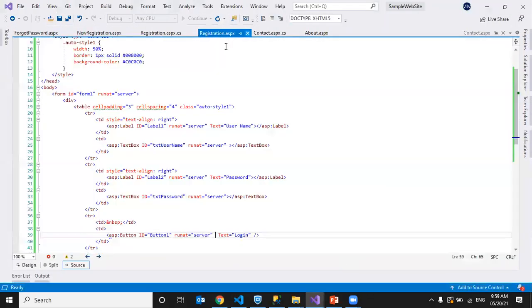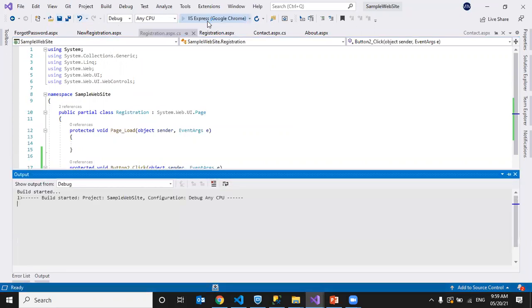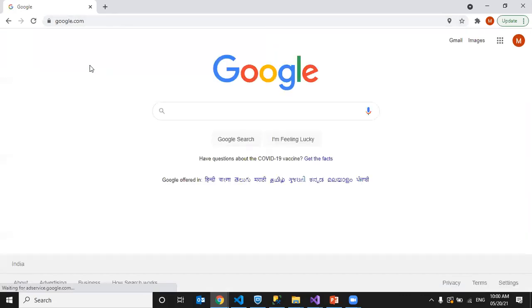Let me check. Let me change it to HTTP, www.google.com. Let me see this. So response.redirect can be used within the same application and can be used for any website as well. Whereas server.transfer is only within the web application. See here. So it came to google.com. Okay.